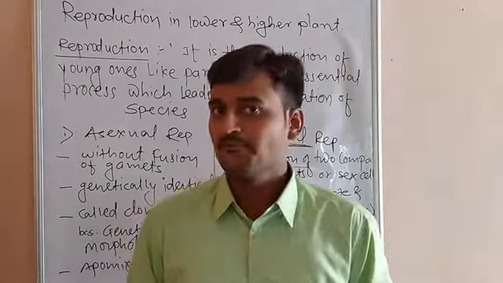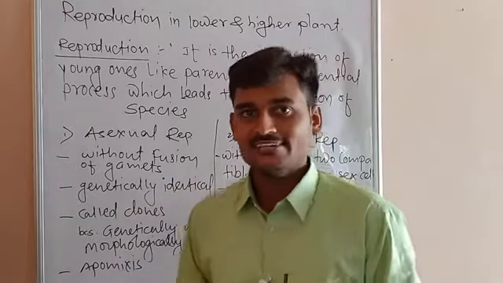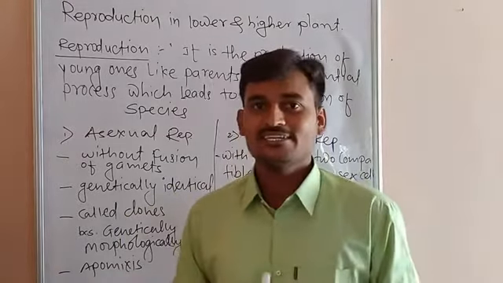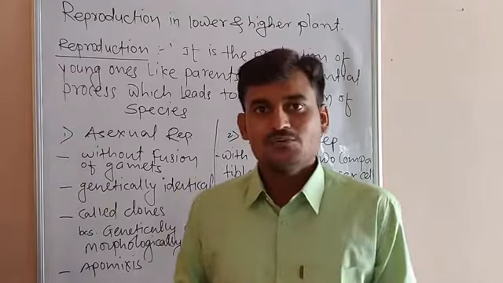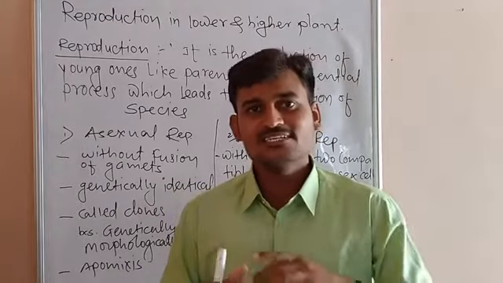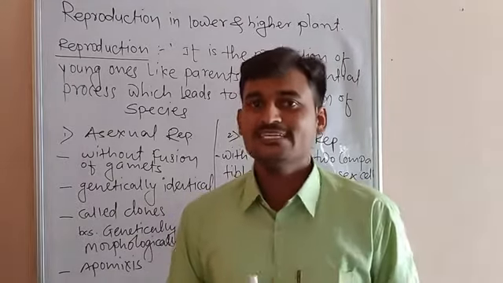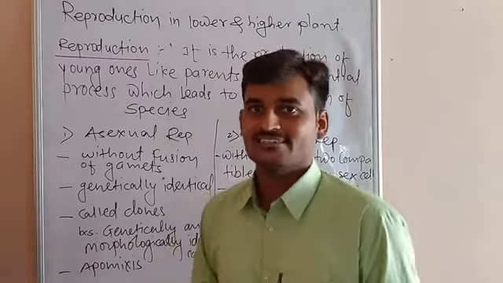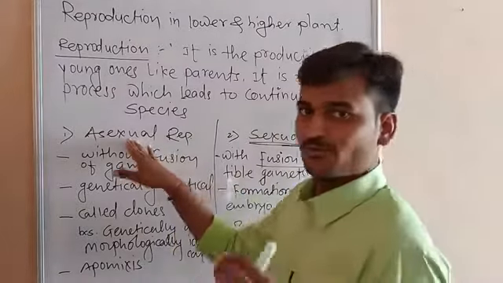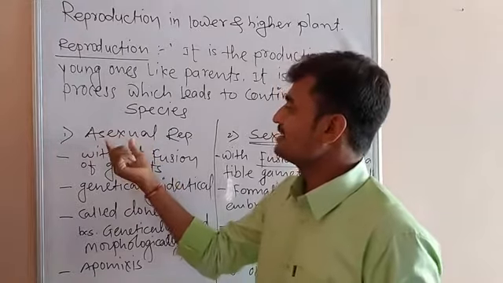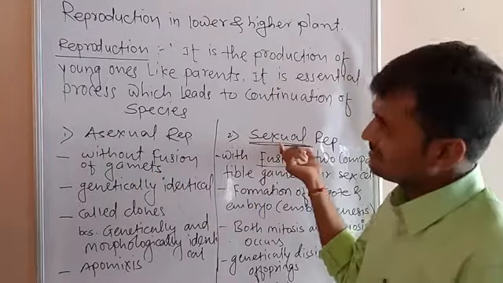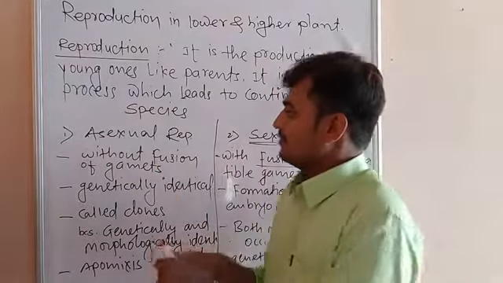But my friends, in sexual reproduction, the parents and the offspring are not similar to each other, because two parents take part in the reproduction, and that's why two different genetic materials are mixed with each other and the offspring is not similar to the parents. In this way, the very important thing we have learned here is asexual reproduction and sexual reproduction. Thank you.